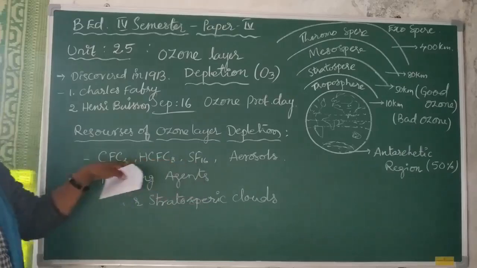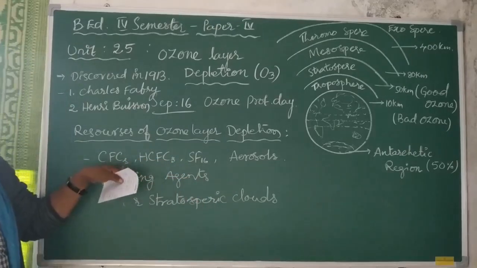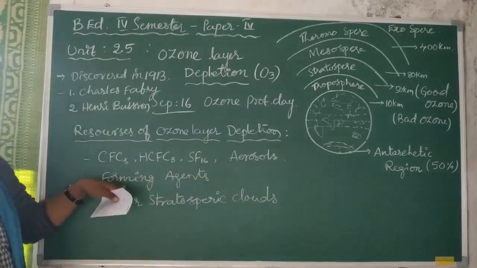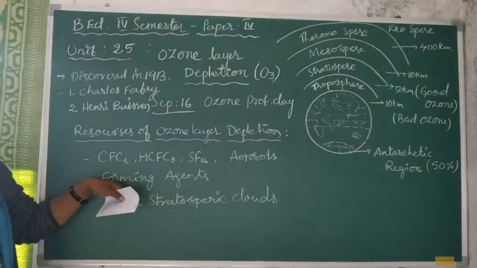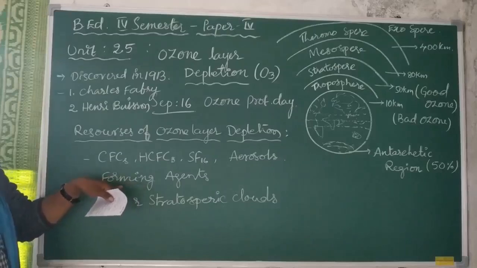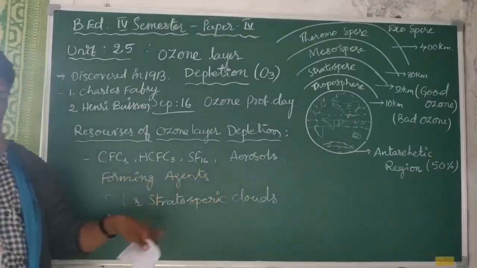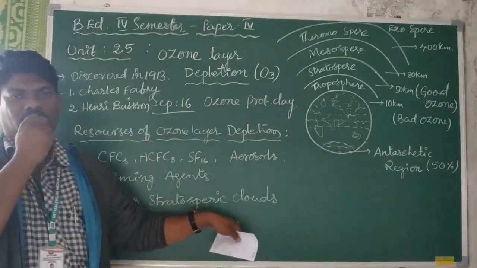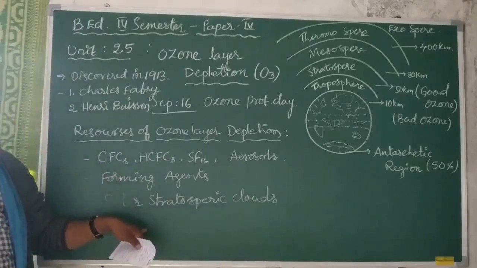These are called high potential gases of ozone layer depletion. Also aerosols and some foaming agents present on the earth through industrial emission are very important factors responsible for ozone layer depletion. Next, polar stratospheric clouds are also a main source of depleting the ozone layer.